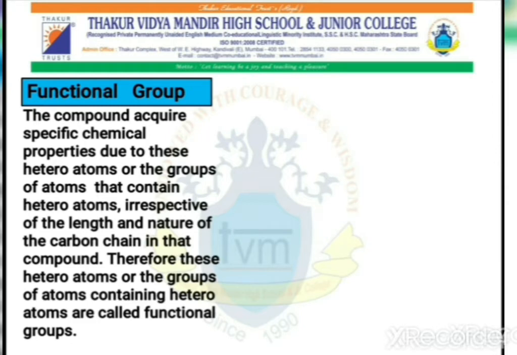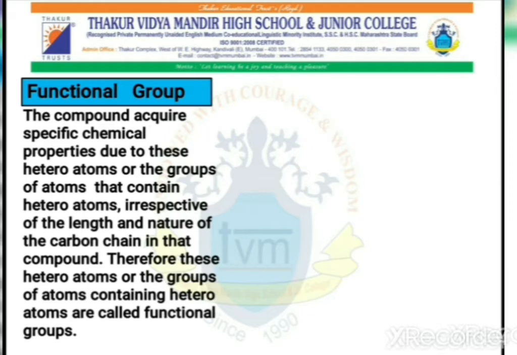So, the compound acquires specific chemical properties due to these heteroatoms or the group of atoms that contain heteroatoms, irrespective of the length and the nature of the carbon chain in that compound. Therefore, these heteroatoms or the group of atoms containing the heteroatoms are called functional groups.